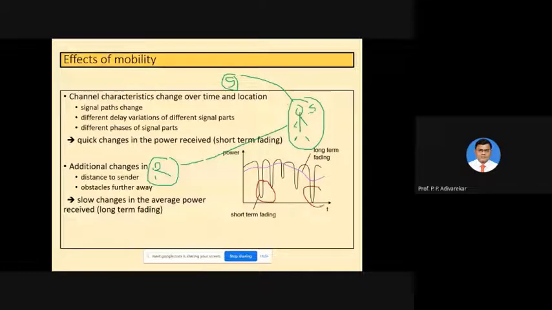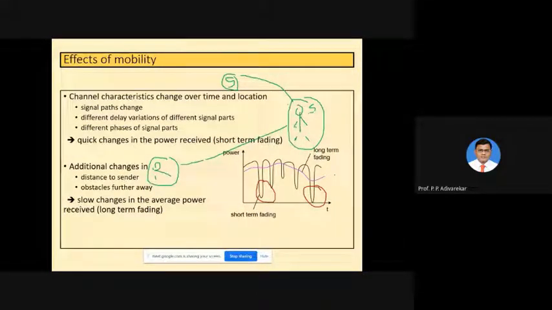Here you can see the long-term fading. It means the change in the signal is quite more, or the attenuation is more. This long-term fading is observed at a slow rate compared to the short-term fading. So this is another factor which affects communication in the wireless media.